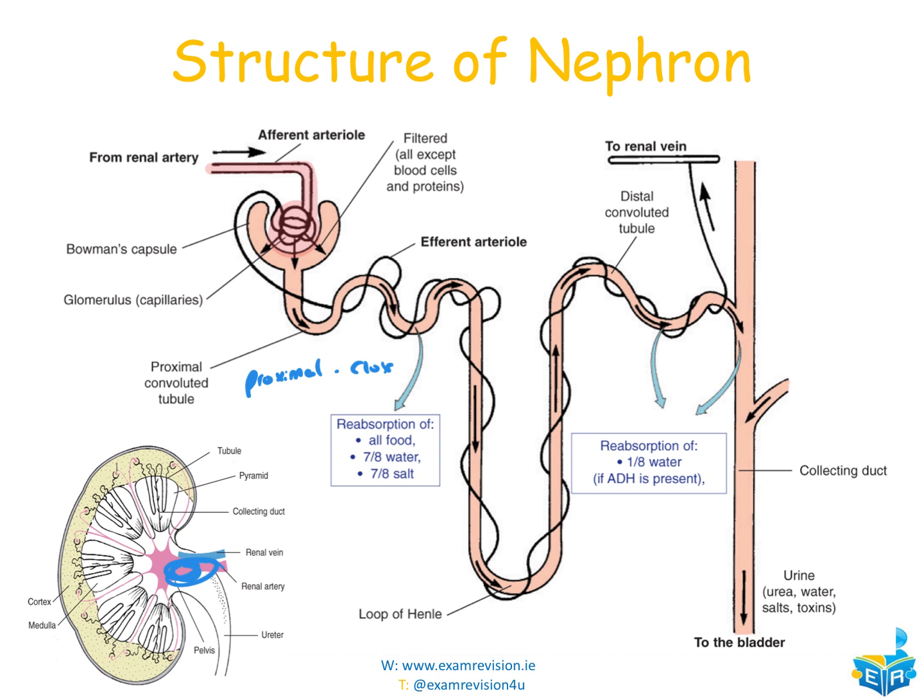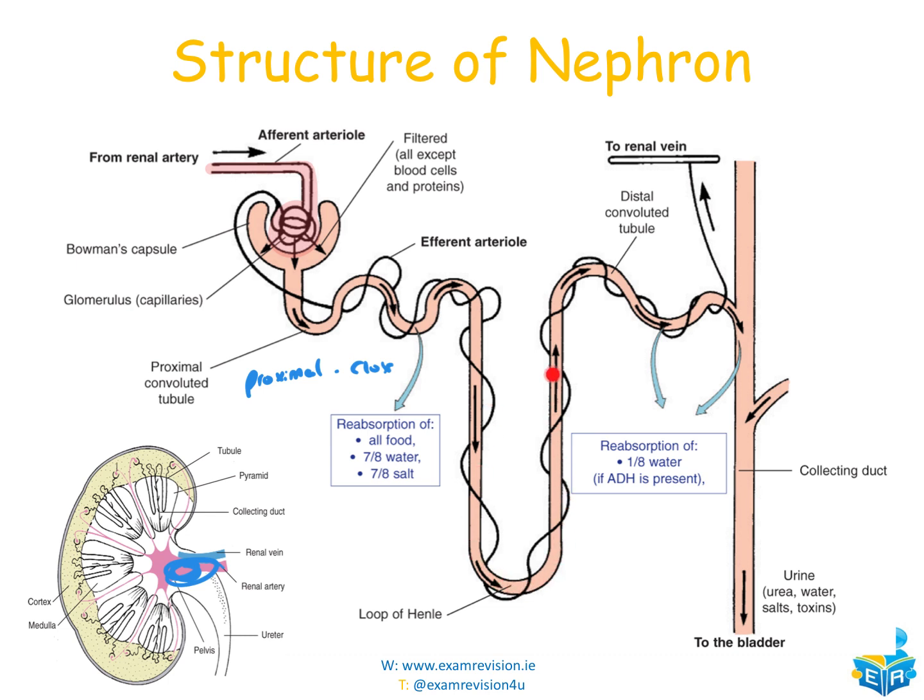Up until this point here, reabsorption of all food will have occurred, roughly 7/8 of the water and roughly 7/8 of the salt. All of this is going to be reabsorbed. Where does this take place? Some of it is going to take place within the cortex. Some of it is going to take place within the medulla. That's where reabsorption occurs.